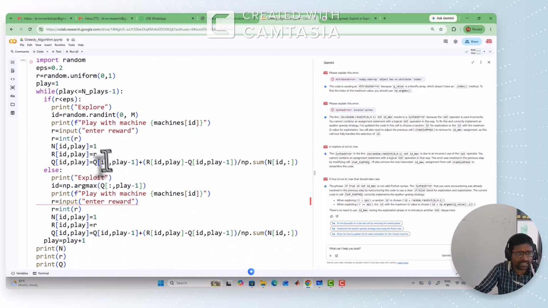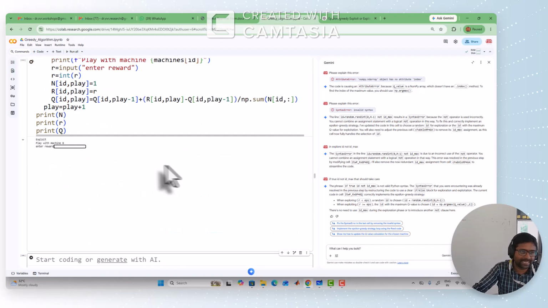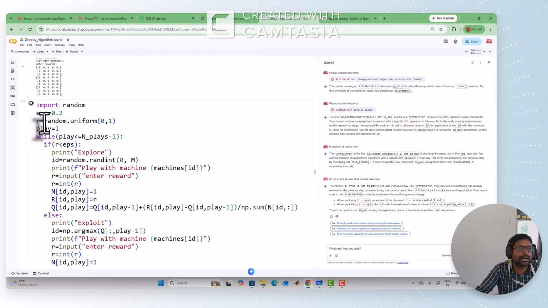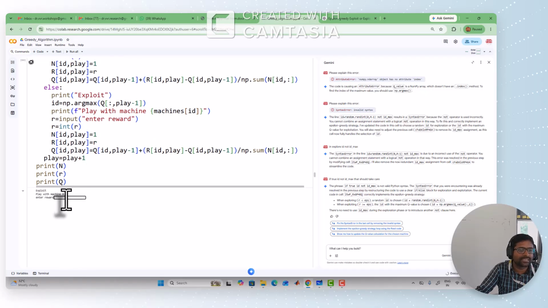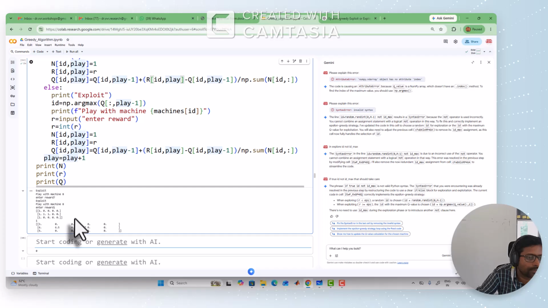Now, coming to this point, run this code, already explained. It is saying exploit, that means whatever the R value generated, it is more than 0.2. So we are coming here, exploit. The machine reward it is asking, maybe let us assume it is 7. And again for the second play by the user, it is suggesting go with B only. So maybe this time I am getting 10, let us assume.